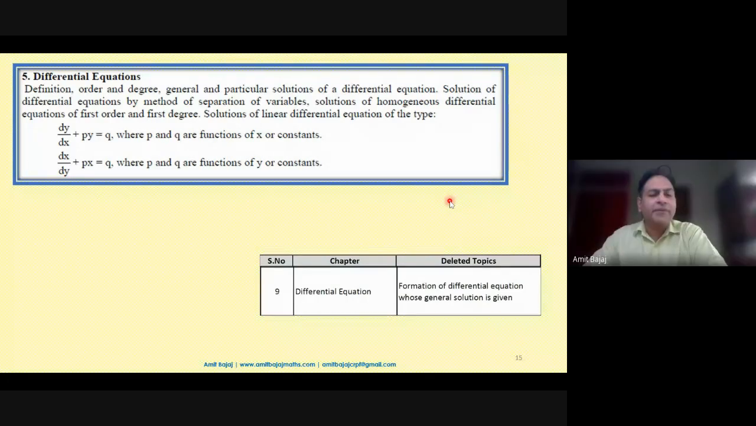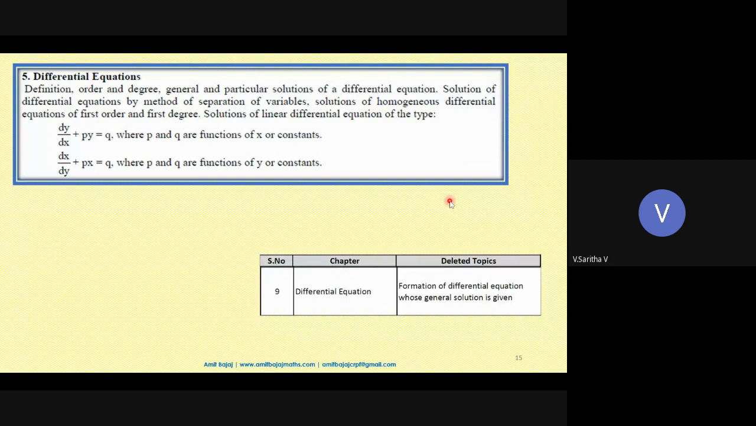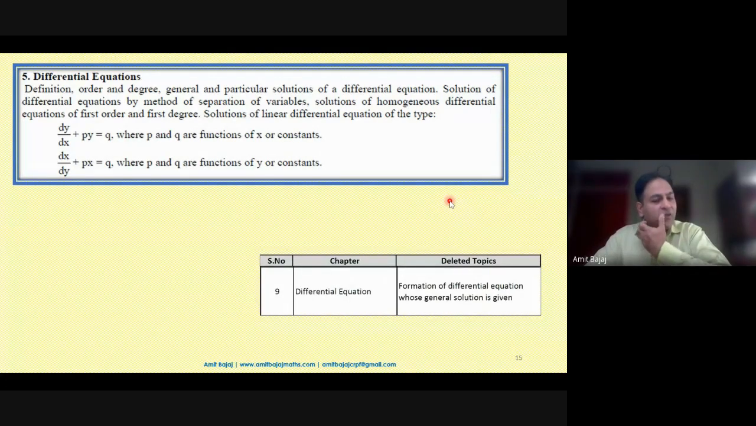No, see, forget about what sample papers are doing. They are having their question bank, so they just copy paste the things. So we need to stick to the CBSE curriculum.